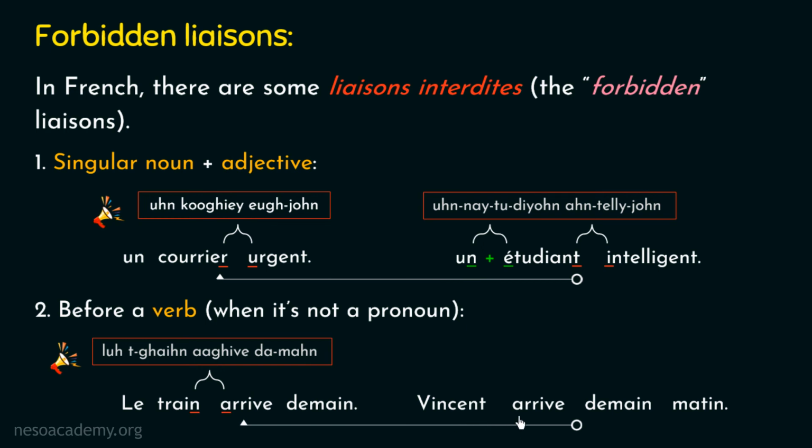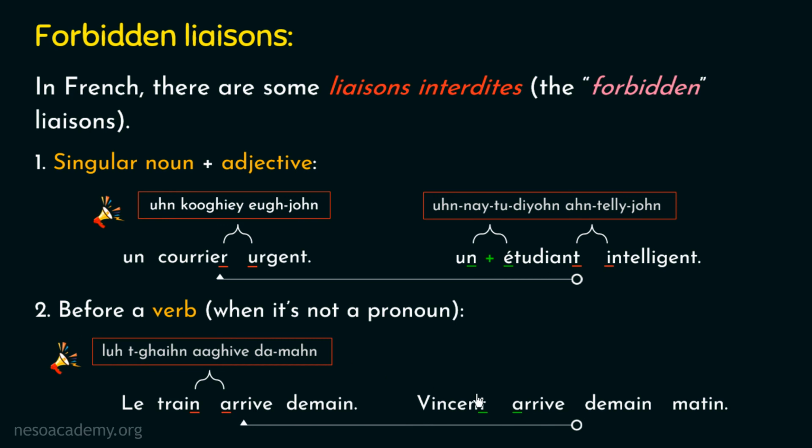Now kindly pay attention to this second French word. This word begins with a vowel. So we can clearly observe that the conditions of the liaison are satisfied. So we can say that the liaison can be applicable here. But again, we will verify whether this liaison belongs to the second case of forbidden liaison or not.